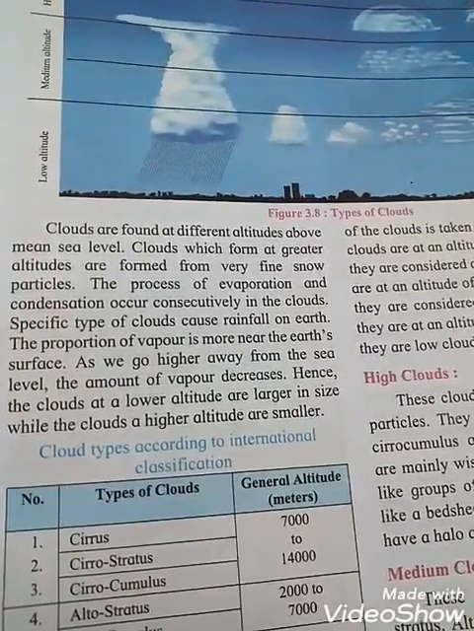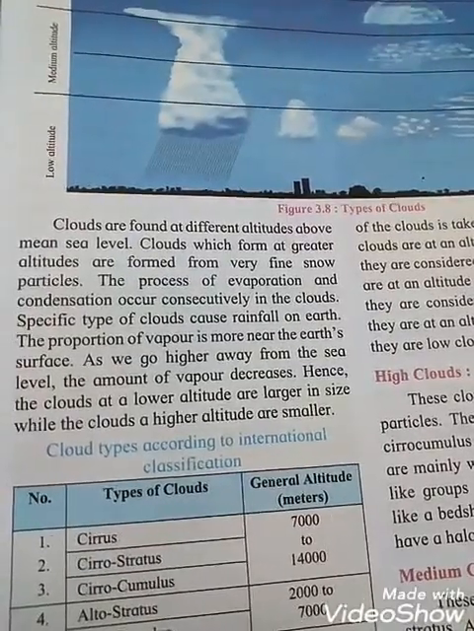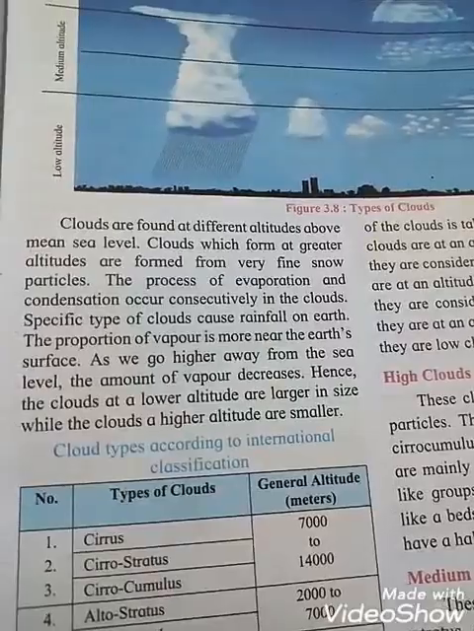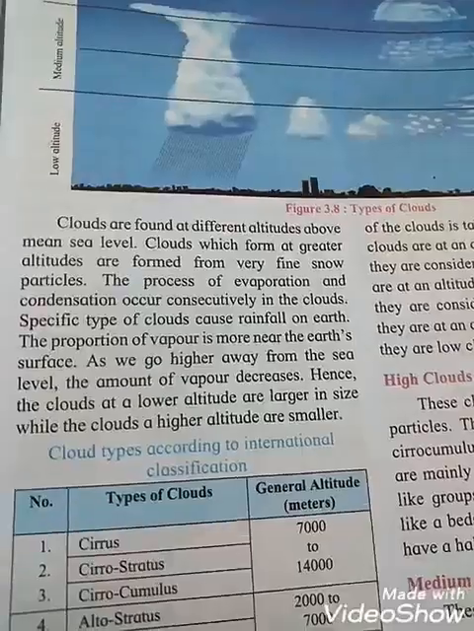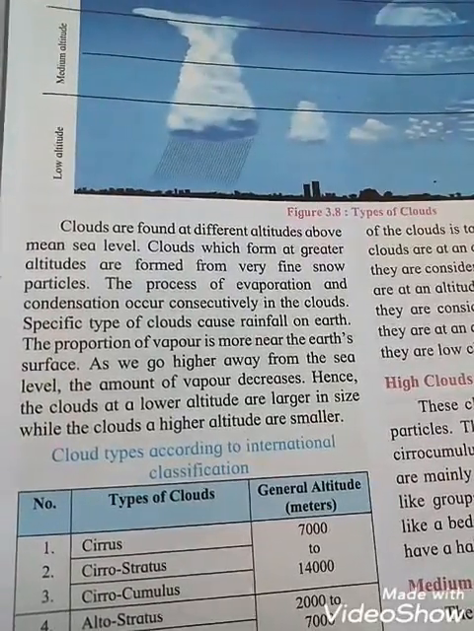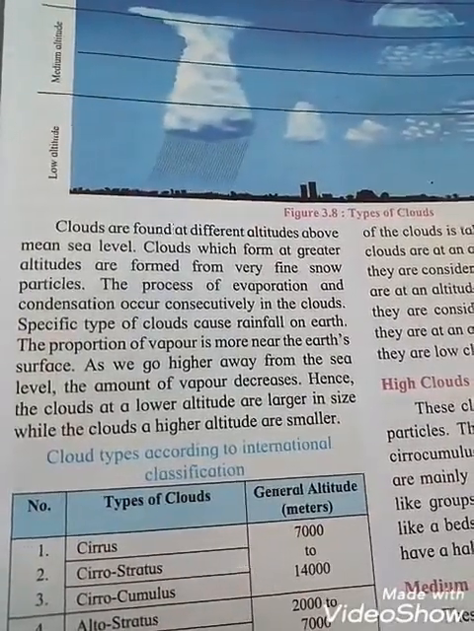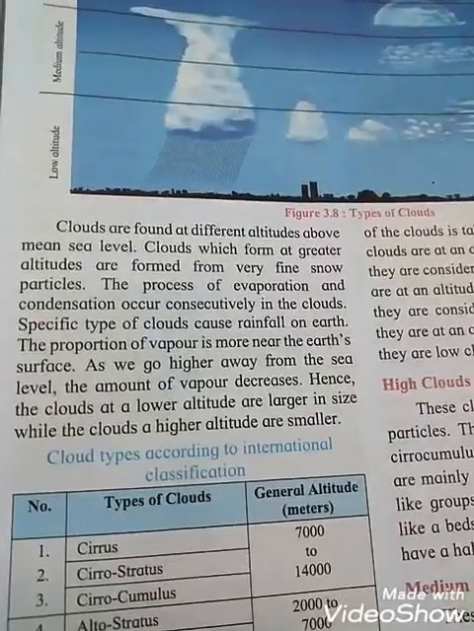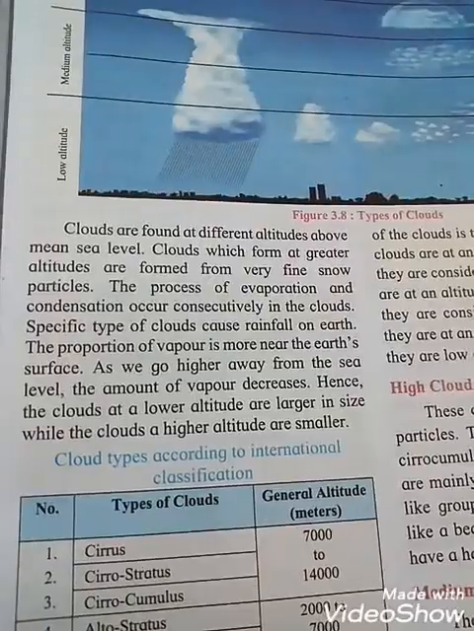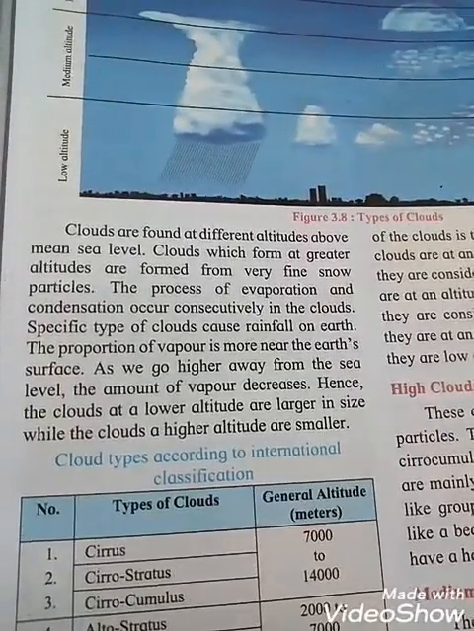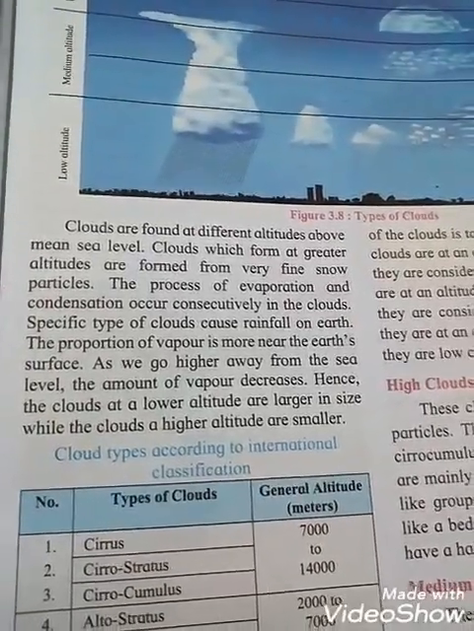The proportion of vapor is more near the earth's surface. As we go higher away from the sea level, the amount of vapor decreases. That is very important, students: near the earth's surface it is very high, but as we go higher, the amount of vapor decreases. Hence the clouds at a lower altitude are larger in size, while the clouds at higher altitudes are smaller.